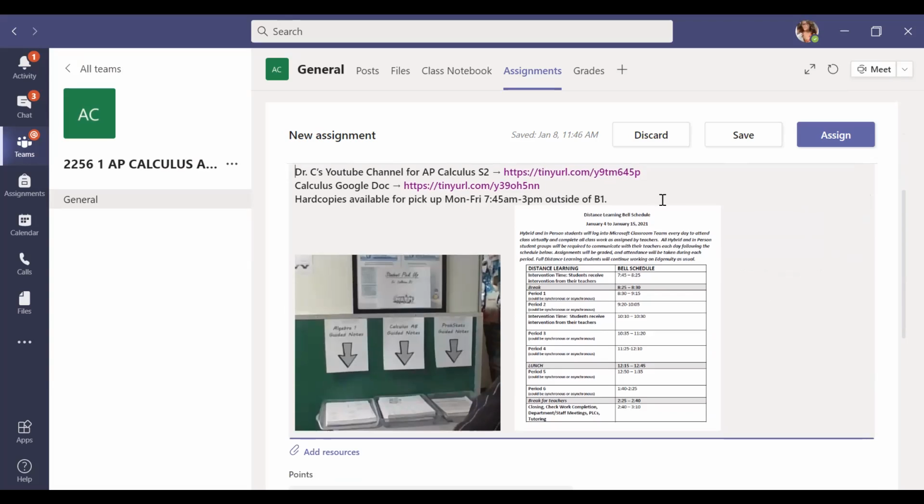If you do need hard copies, this is the last week that we have before I see you guys in person. I do have the first 9 weeks of the guided notes printed out for you guys. It's right here in the middle versus calculus in addition to your warm-up log. And this is your schedule.